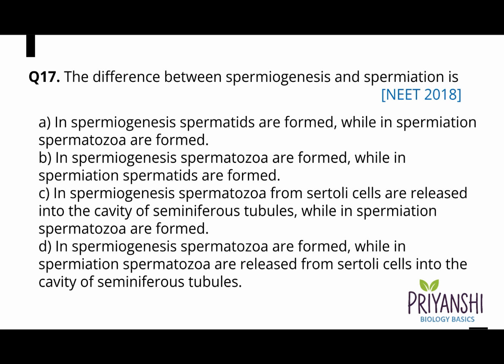Question 17. The difference between spermiogenesis and spermiation is, and the correct answer is option D. In spermiogenesis, spermatozoa are formed, while in spermiation, spermatozoa are released from Sertoli cells into the cavity of seminiferous tubules.